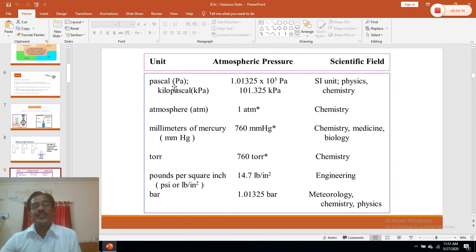Now these are the units of pressure. So pressure can be expressed either in Pascal or in atmosphere. So this is the unit we commonly use. Gas pressure can be expressed in millimeters of mercury in the British system, or in engineering science, pressure is also expressed in pounds per square inch.